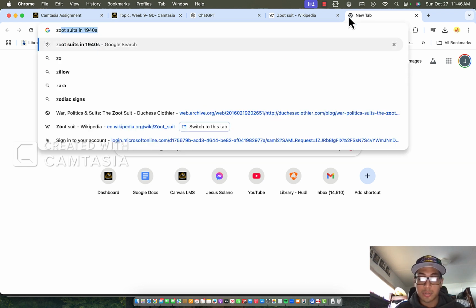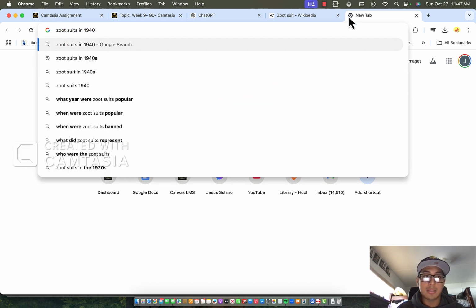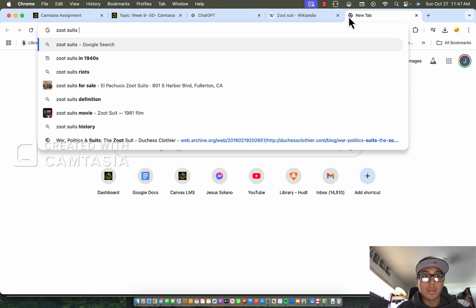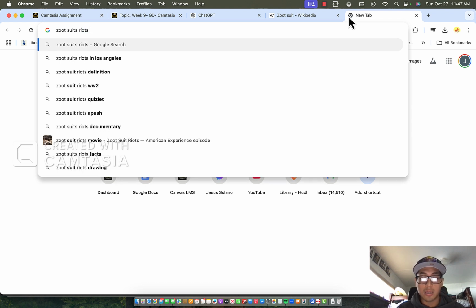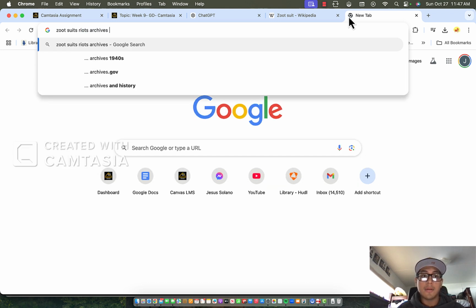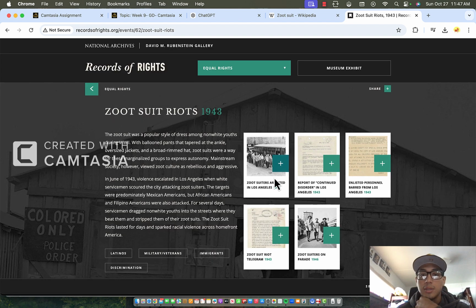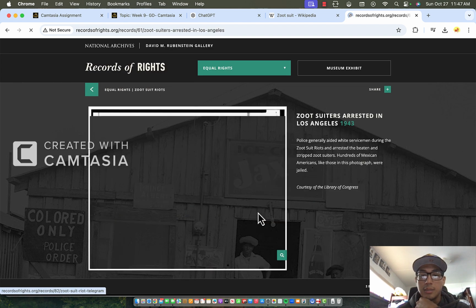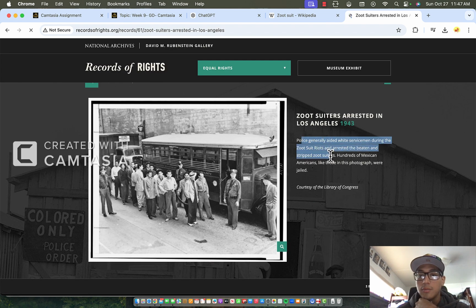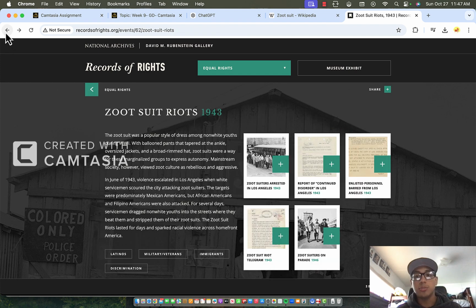You can just search again Zoot Suit Riots archives, and then you can get some images. It gives you a little history right here of what the images are, and obviously these are primary sources, so we can use these.